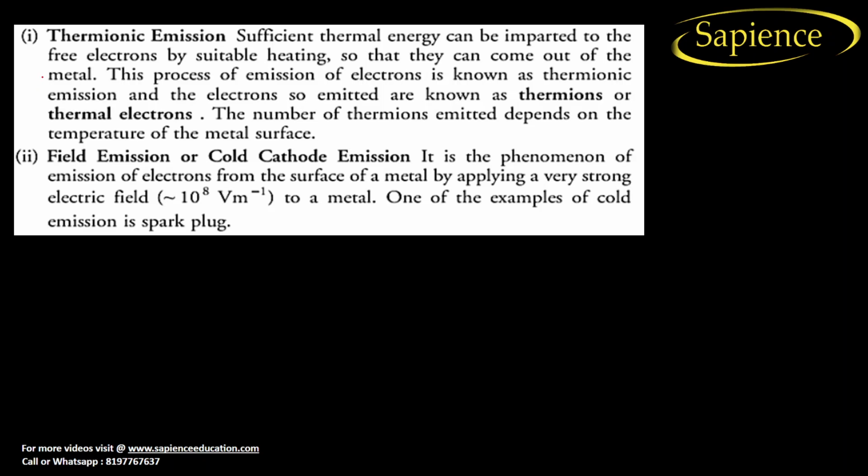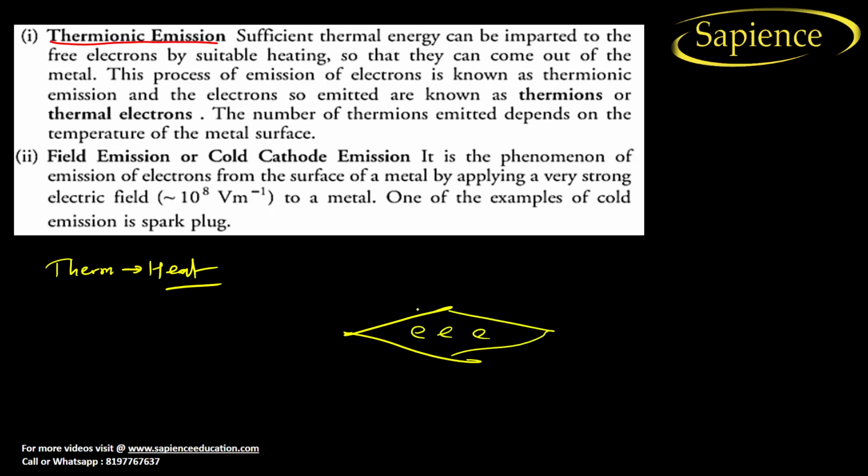The first is thermionic emission. Thermal means heat, right? Sufficient thermal energy can be imparted to the free electron by suitable heating. Let us consider there is a metallic plate with an electron, and if it gets 100 joules of energy, then the electron will come out or jump out.